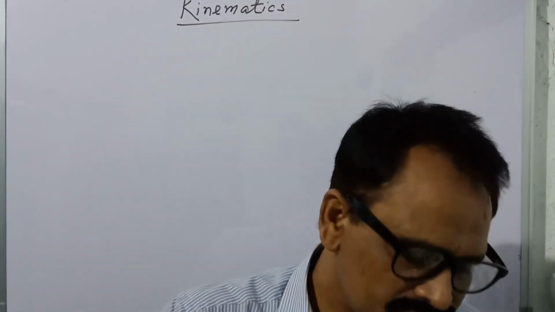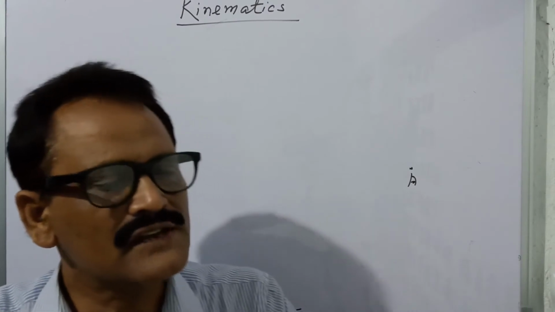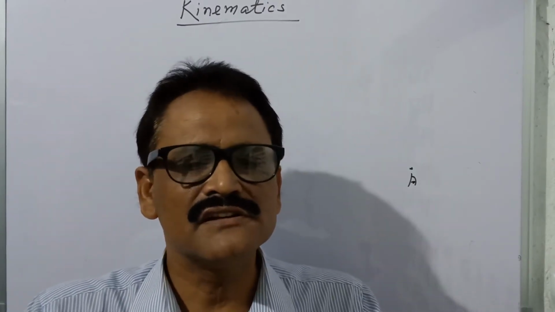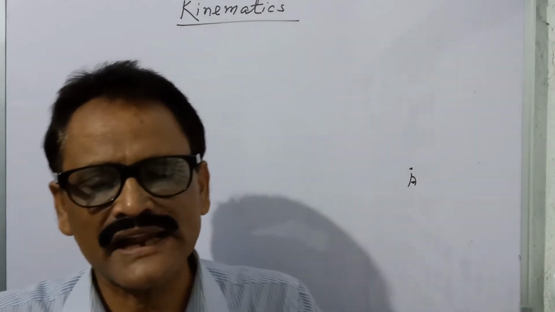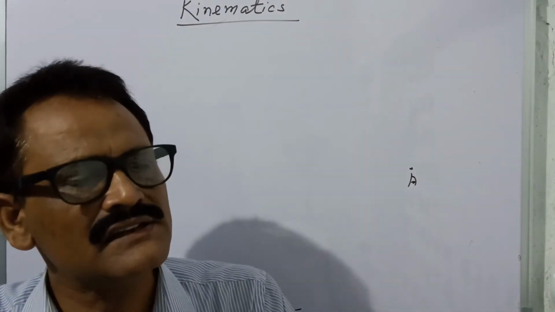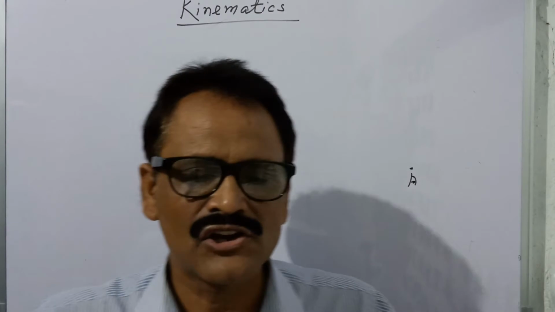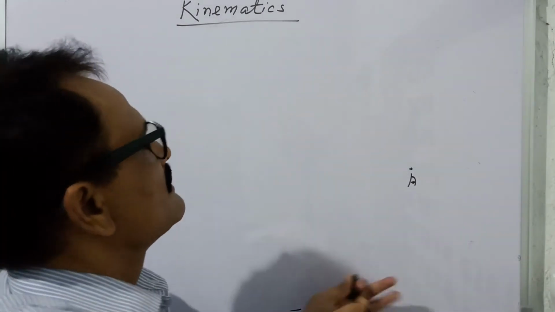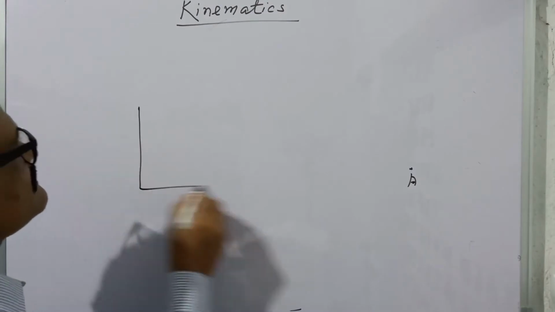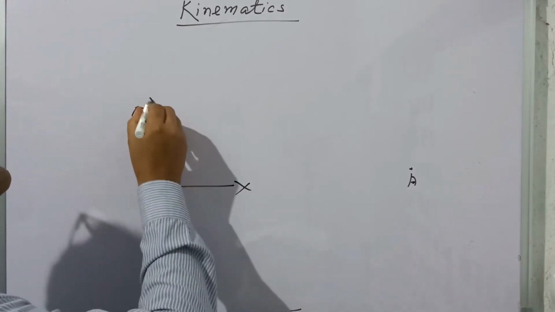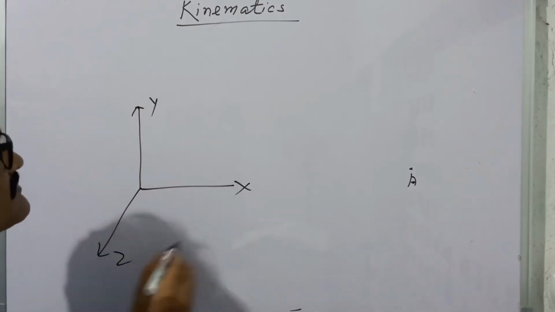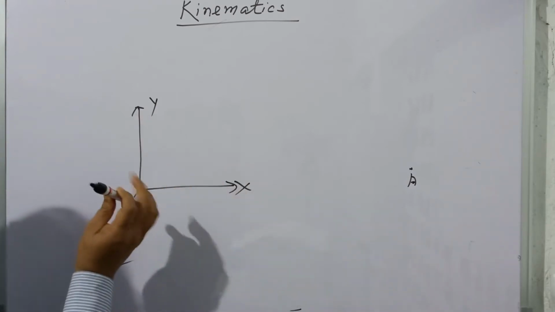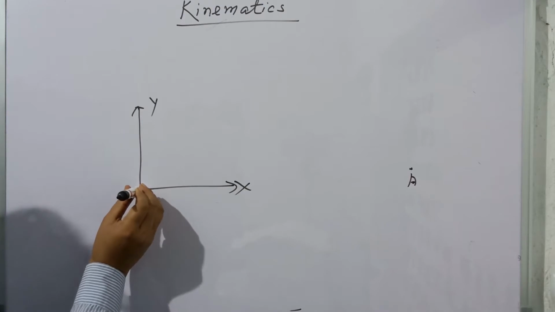And for this, to locate the position of a body, we take a reference, and that reference in general is taken as the coordinate frame, and this is the x-axis and this is the y-axis and this is the z-axis, and z-axis is in this way.